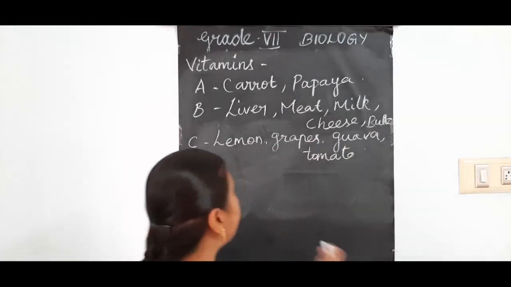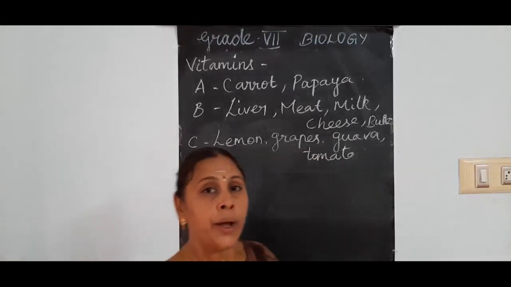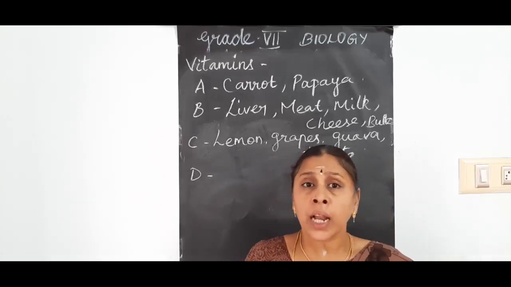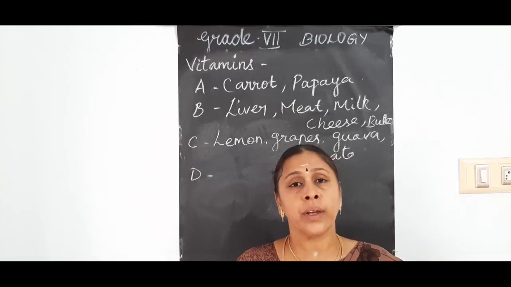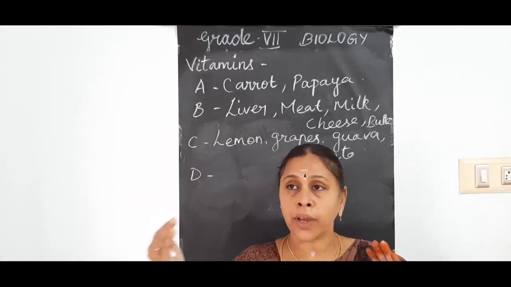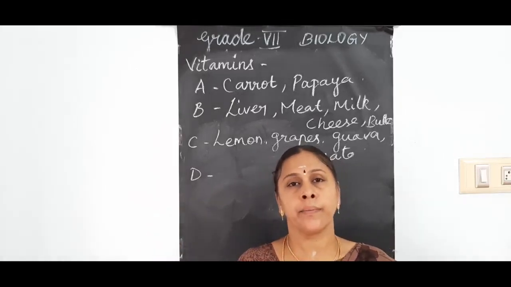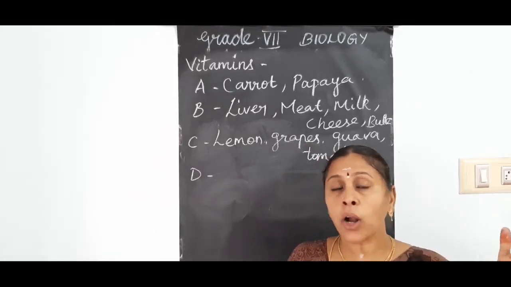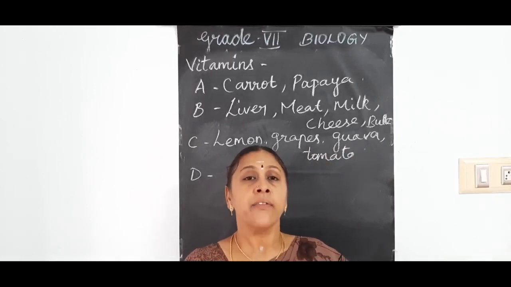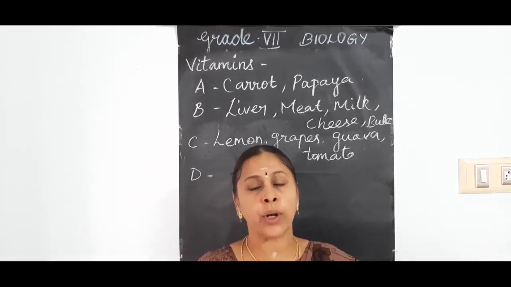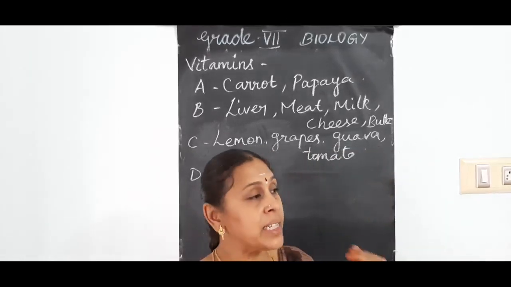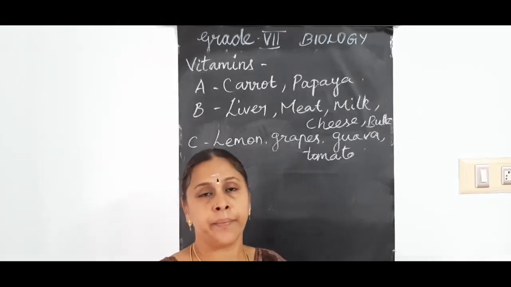Next, vitamin D. Do you know that sunlight has more vitamin D? And we are very lucky to live in India, that is the equatorial region. That means we are having more sunlight throughout the year. In polar regions, they will not have sunlight throughout the year. Only for a few months they will have. But as we are living in this equatorial region, we are getting more sunlight throughout the year, and naturally our skin will produce vitamin D.